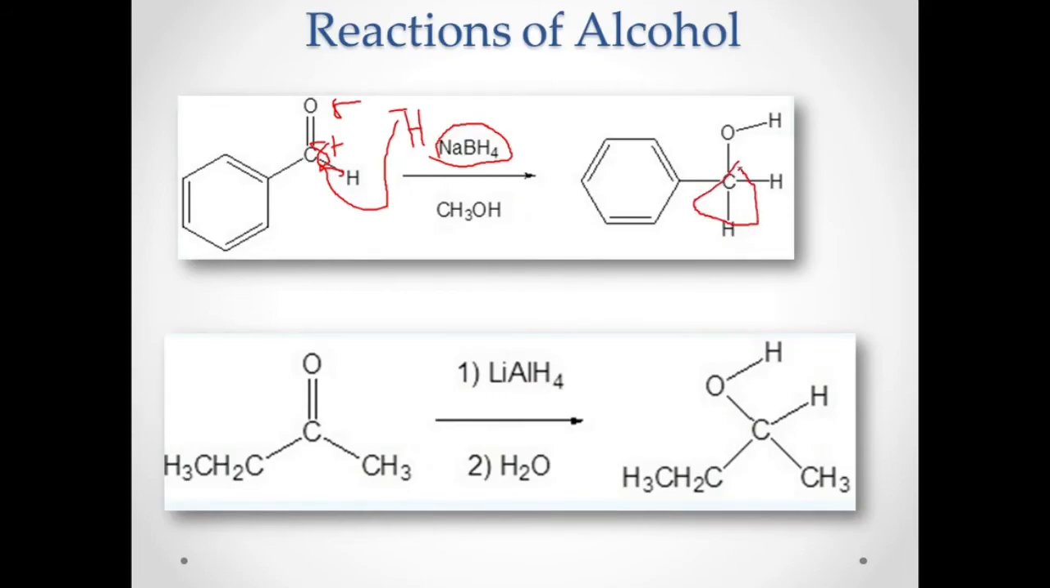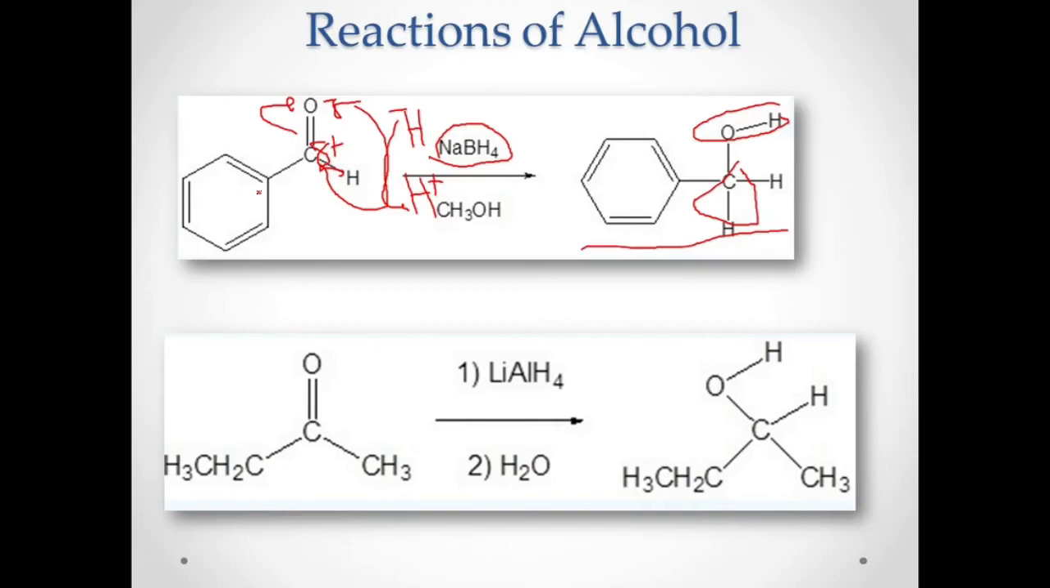That C-H there, and this will open. You have your negative oxygen. Then you have your hydronium or H plus coming from your solvent. The oxygen will attack that H plus to form your OH. So this will now be the product. This is actually a benzyl alcohol. If you remember when we name aromatic compounds, this is a benzyl alcohol.